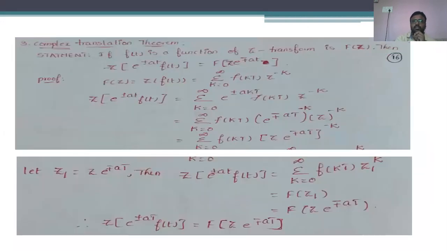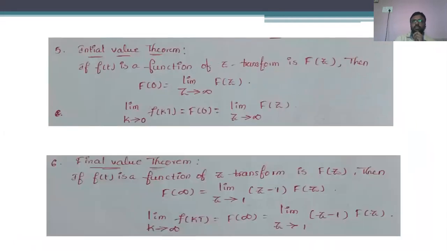And the complex translation theorem is explained as z transform of e power plus or minus at into f of t is nothing but f of z into e power minus plus a.